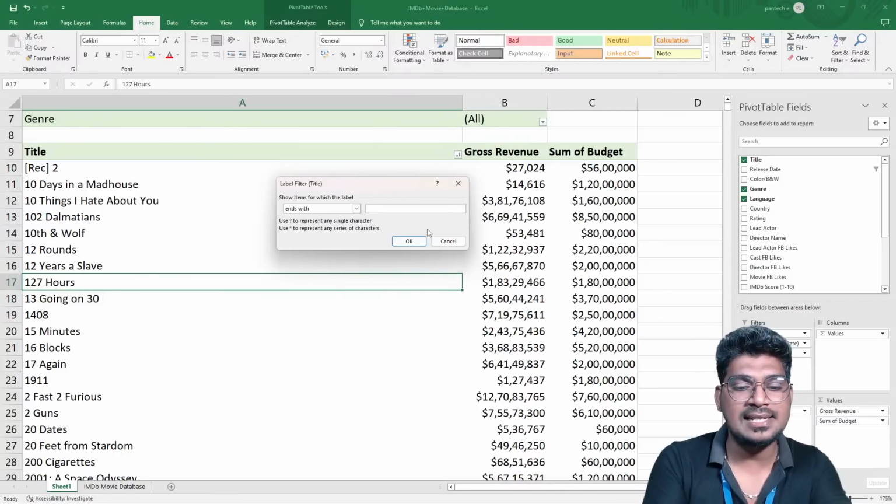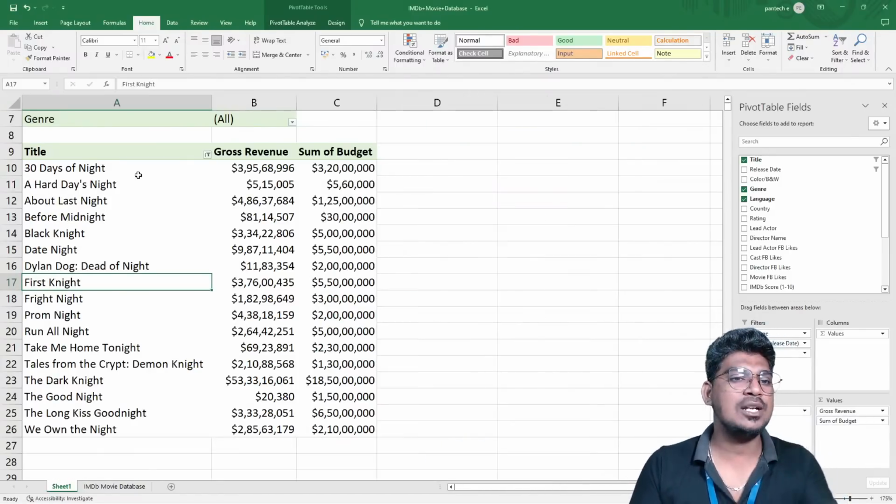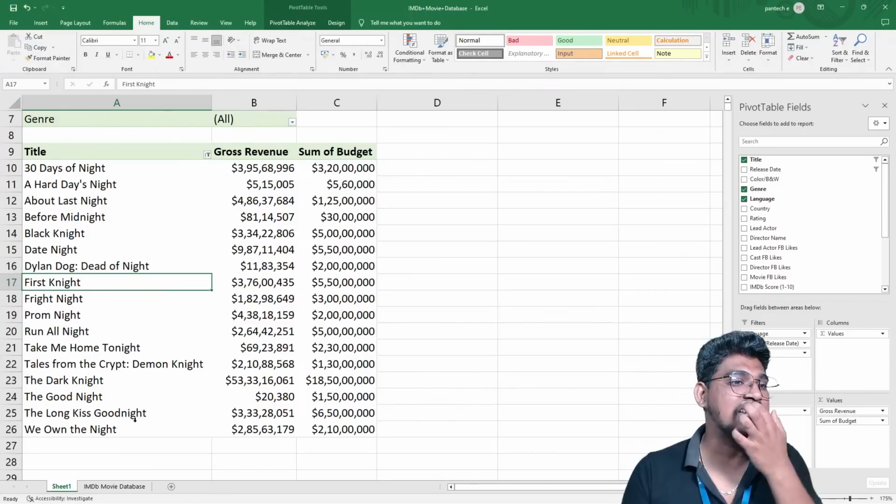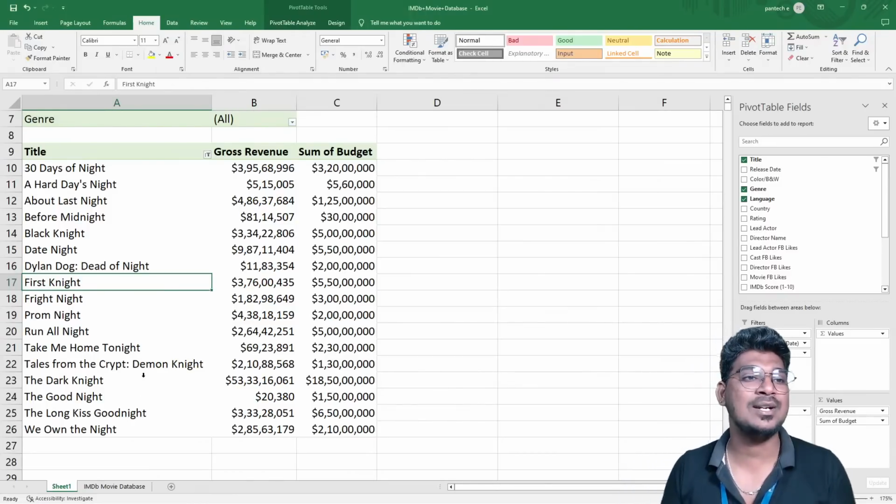So I'm selecting the letters like that, night, and automatically it ends with night. It is going to be like that filter. Hope you guys understood about this. Are you watching this particular session?